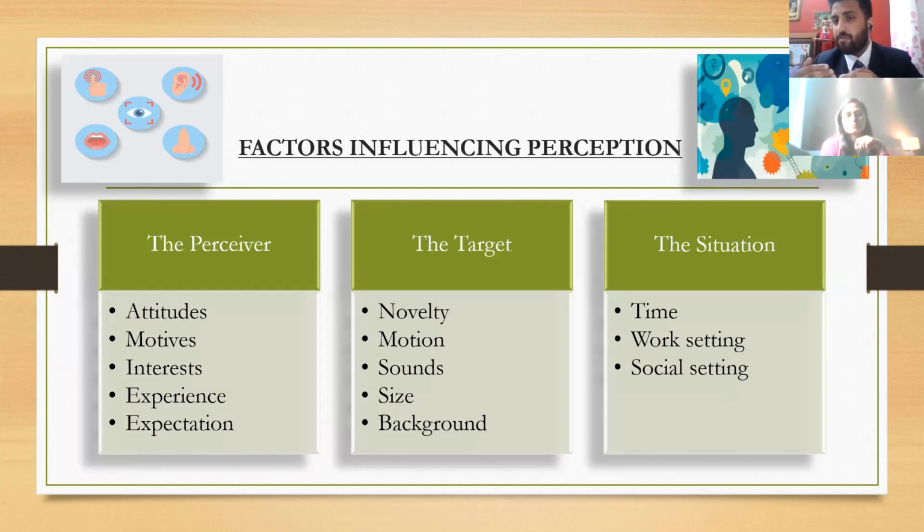So the first time we make an image of that person in our mind, that is basically called novelty, right? Another is the motion and sounds in the environment at that point of time. What was the size and background? What were the factors in the background going on? And the last one is the situation. The factors influencing situation are basically time, the work setting, and the social setting. So these are the factors which influence perception.